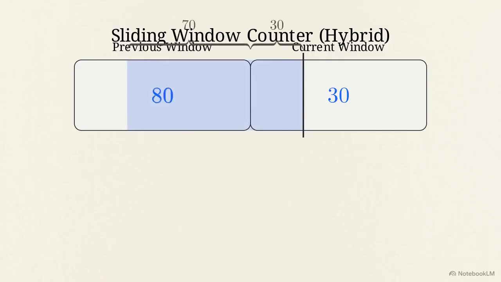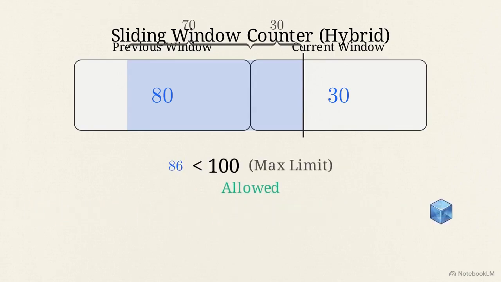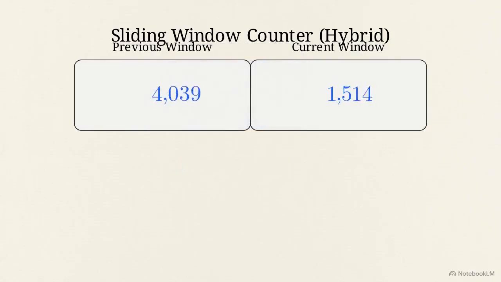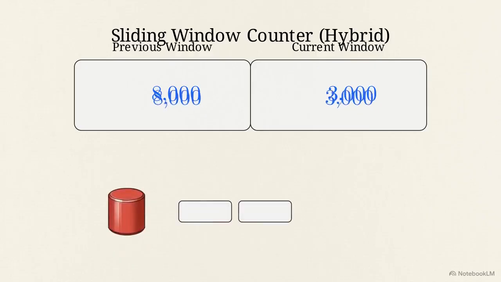If the time cursor is exactly 30% into the current window, it means 70% of the previous window still overlaps with our 1-second lookback. We take 70% of the 80 requests from the previous window and add them to the 30 requests in the current window. The calculation yields an estimated total of 86 requests over the past rolling second. Because 86 is safely below the maximum threshold of 100, the incoming request passes through.